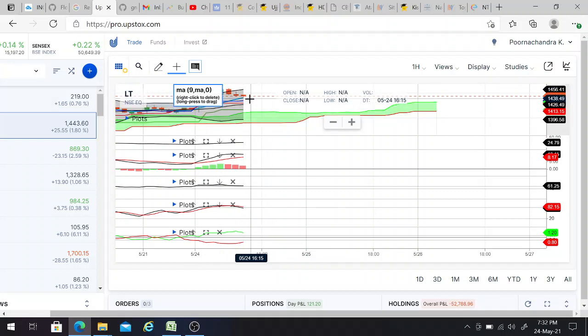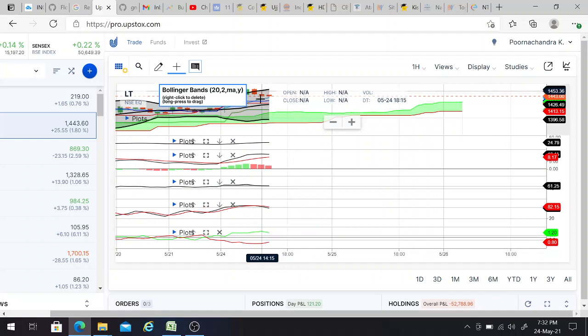And if you can see, this sky blue color line is above this black color line, that gives one more buy signal, and this dark blue color line is above this red color line, this gives one more buy signal. And in order to satisfy Ichimoku, we need to see three conditions. One is whether the candles are above the cloud or not. Here, this is the cloud, and these candles are above the cloud itself.